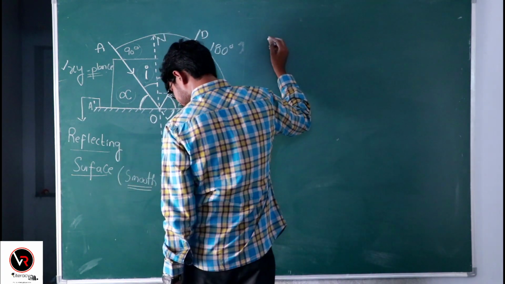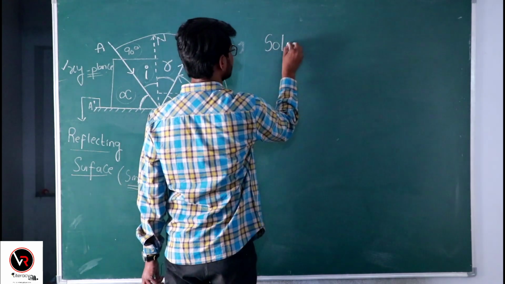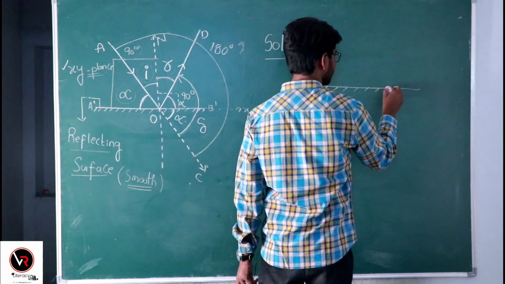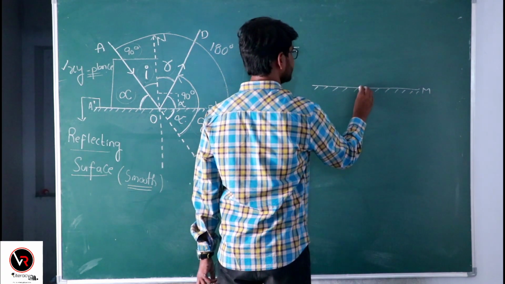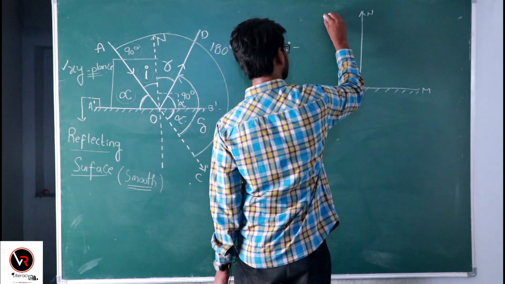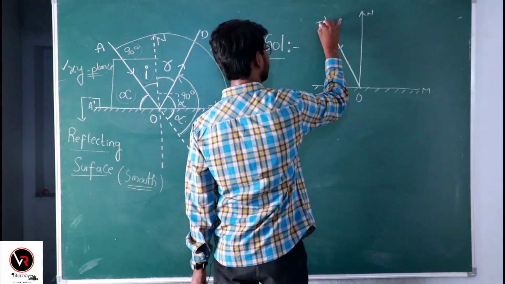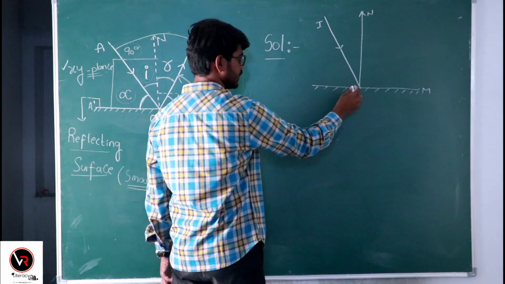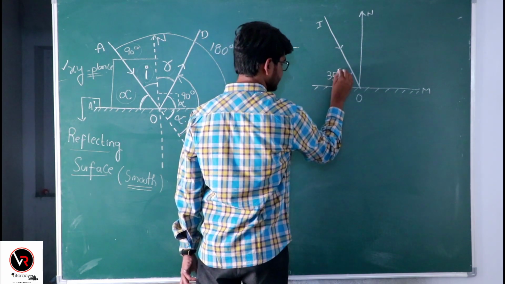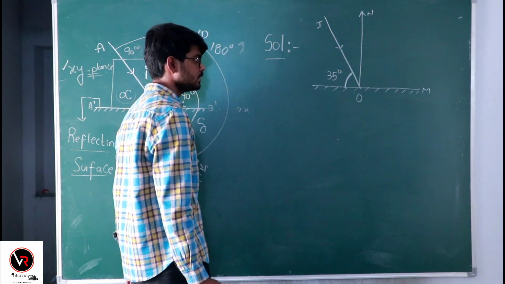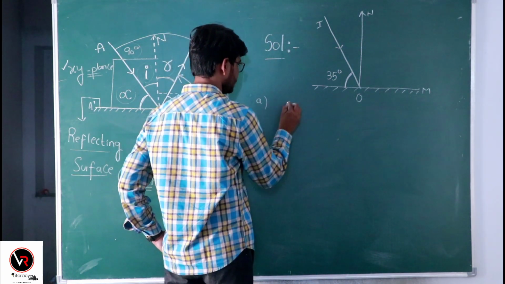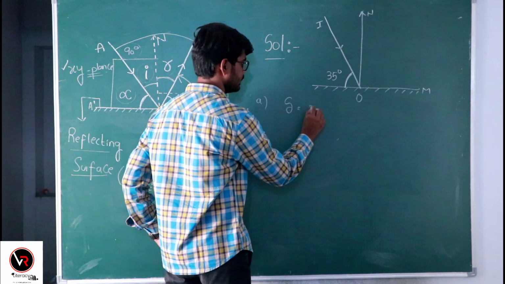Let us see the solution. So, let us sketch out the problem. This is the plane mirror which is placed horizontally. This is the imaginary normal line, and this is the point of incidence O, and this is the incident ray I, striking the surface at point O by making an angle of 35 degrees with the reflecting surface, right? So the first question that we have to find out is delta.